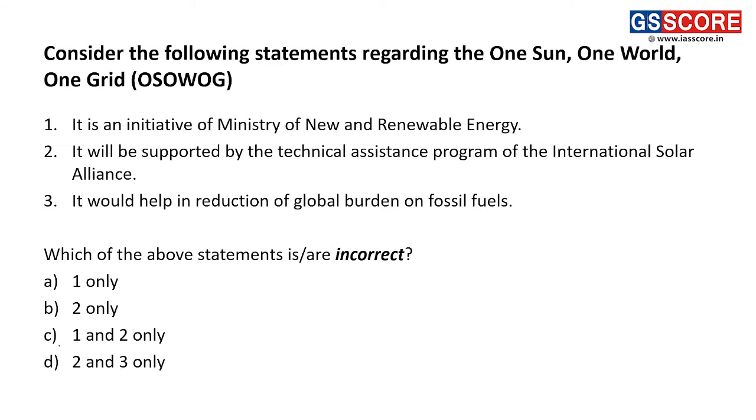Next, consider the following statements regarding the One Sun, One World, One Grid initiative, OSOWOG. First, it is an initiative of the Ministry of New and Renewable Energy. On the face of it this looks correct, but it is incorrect, because the statement should be that it is implemented by the Ministry of New and Renewable Energy.